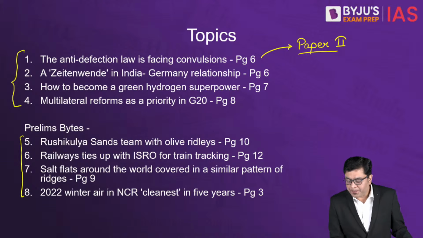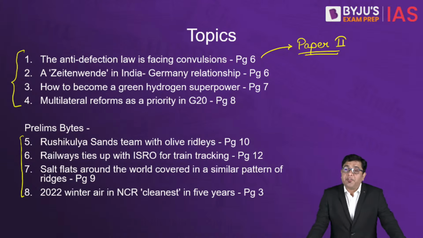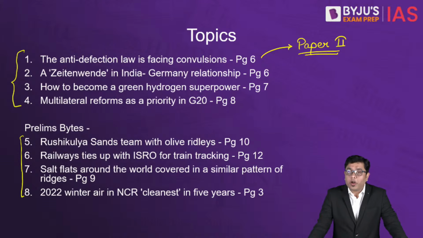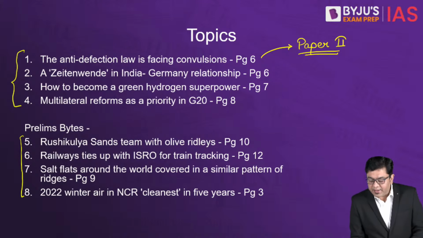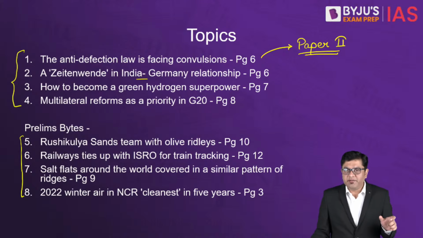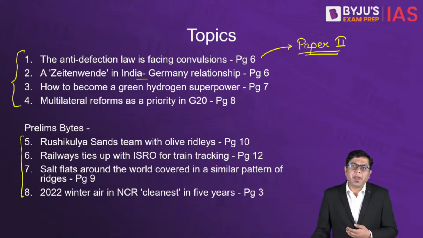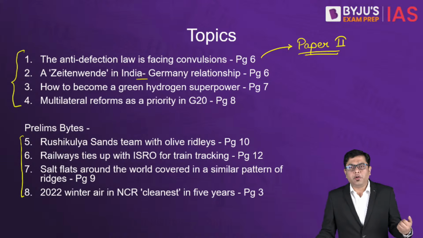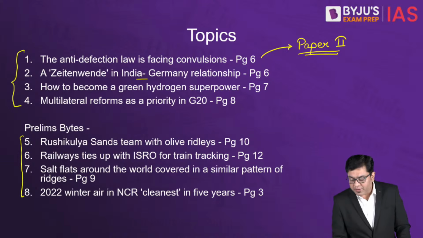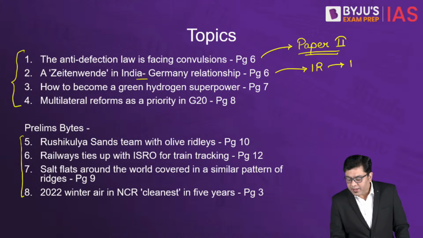Then after that, we come across a topic for international relations, and that is a Zeitenwende in the India-Germany relationship. Zeitenwende is a German term which refers to a turning point. So it talks about the turning point in the India-Germany relationship and how the future beckons in front of us and how the future is bright before us. This is related to IR, which again is relevant for your paper 2.